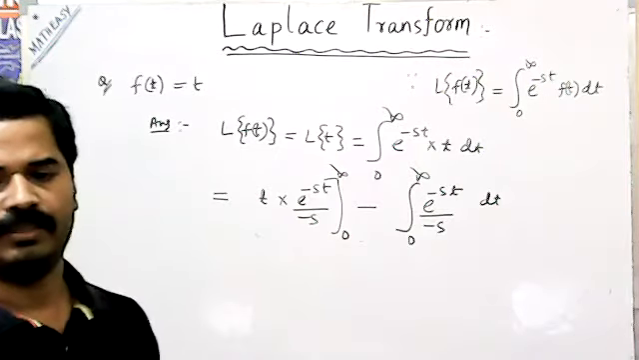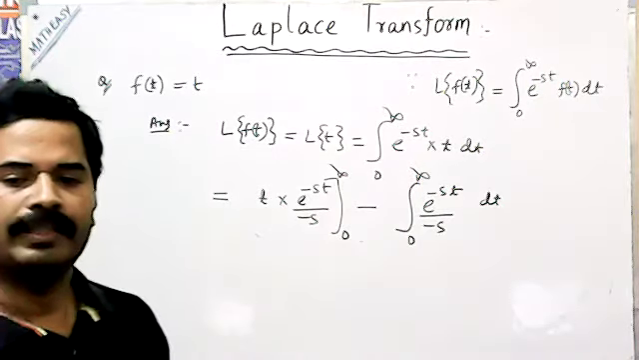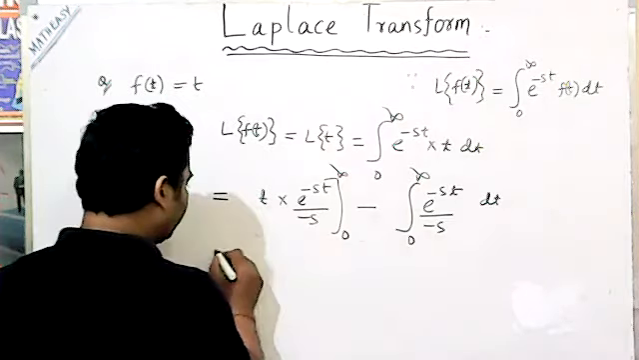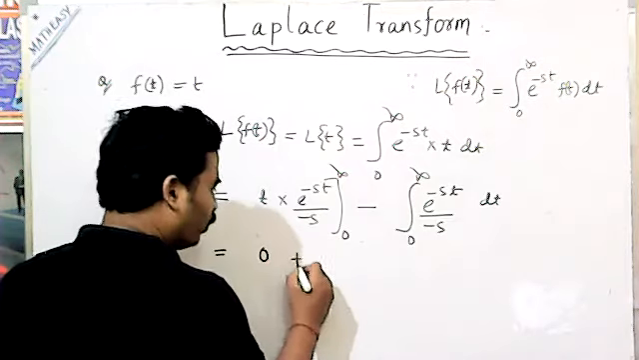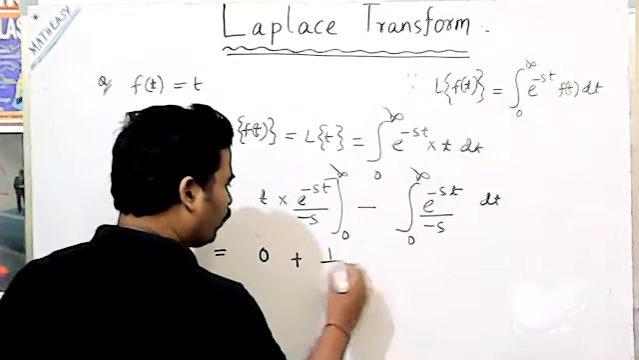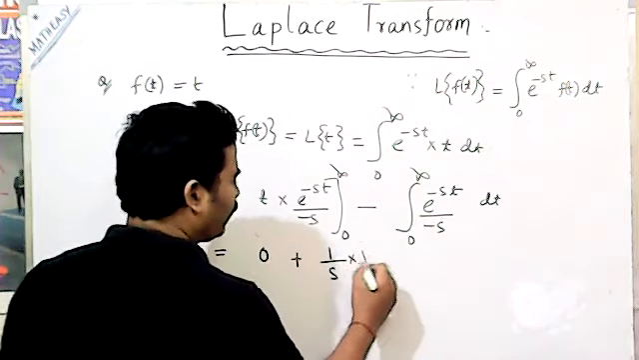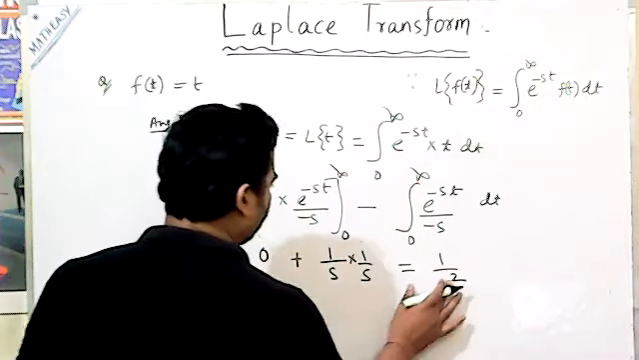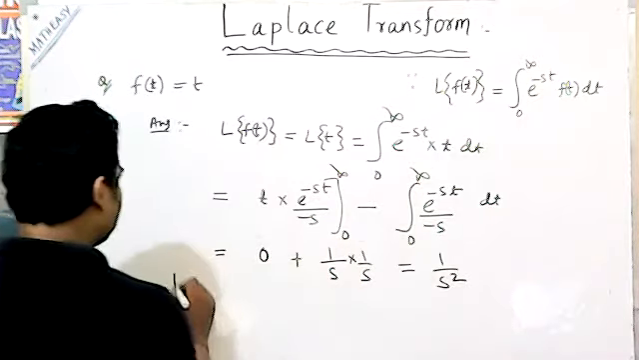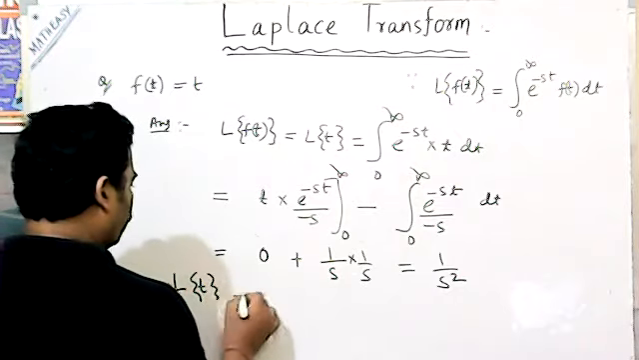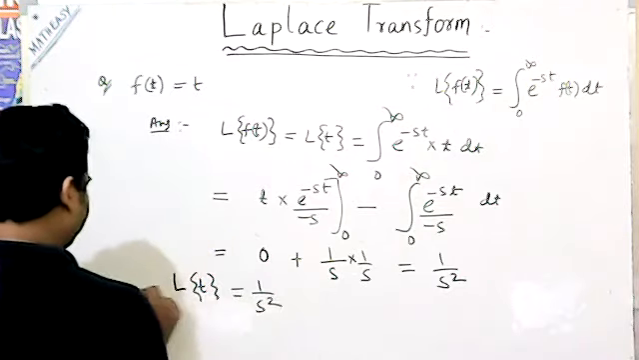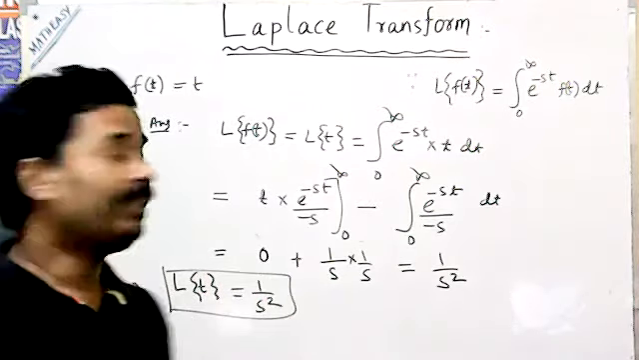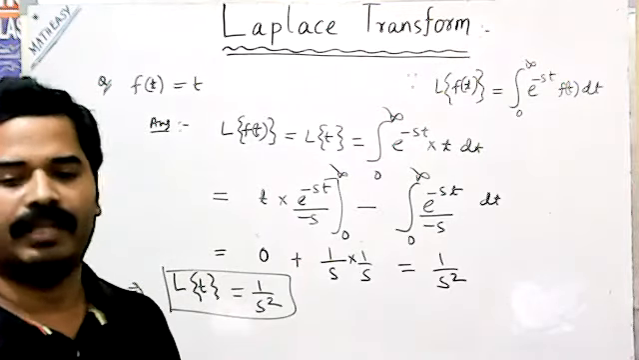By using integration by parts, we can find the value. The first term value comes 0, and the remaining integration value is 1 by s into 1 by s, so 1 by s square. That means the Laplace of t is equal to 1 by s square. Similarly, what is the Laplace of t square?